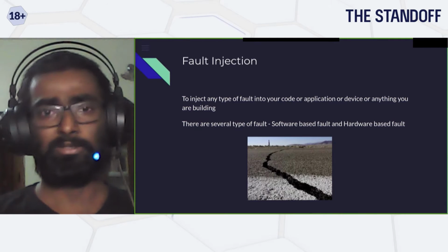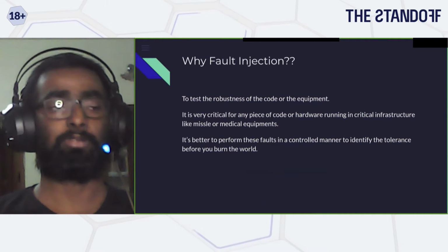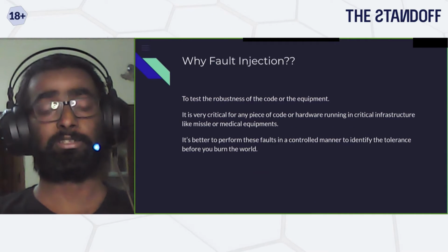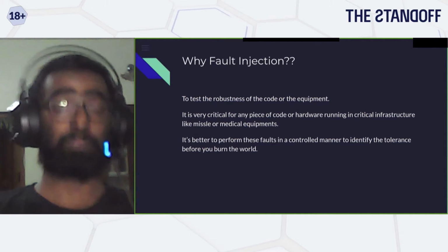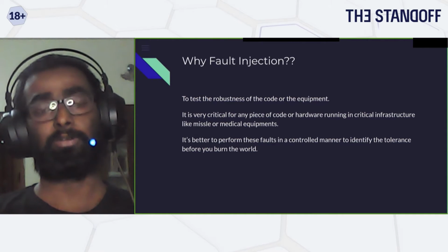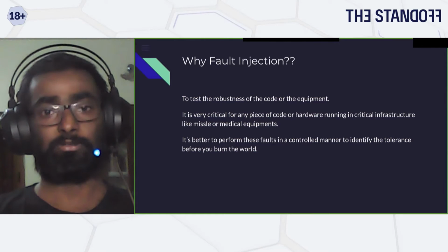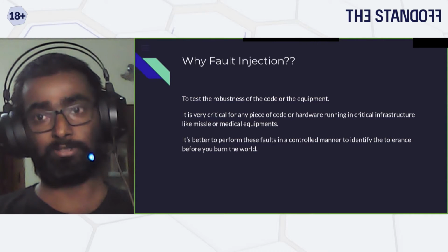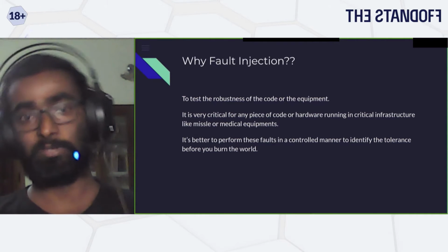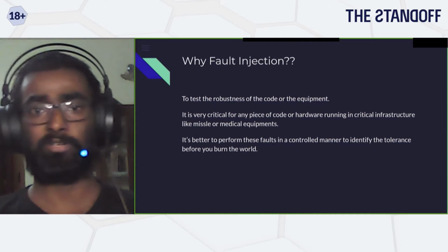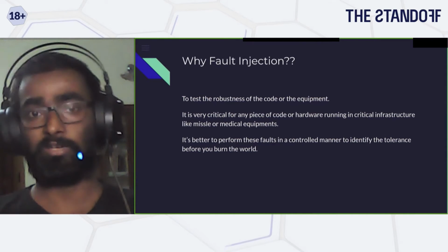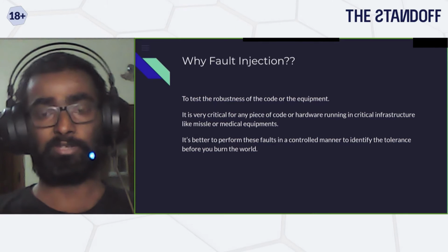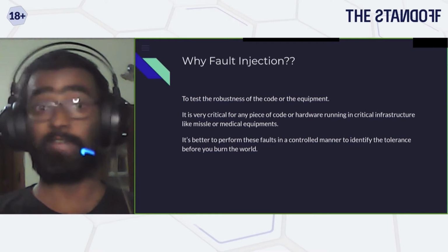The basic example of software fault injection is fuzzing. Let's say you have a network application and you are trying to fuzz it, where you're giving a fault to the system to see if you can crash the application or a web server or whatever you're working on. That is something we are not going to cover. In this case, what we are targeting mostly is the hardware part.